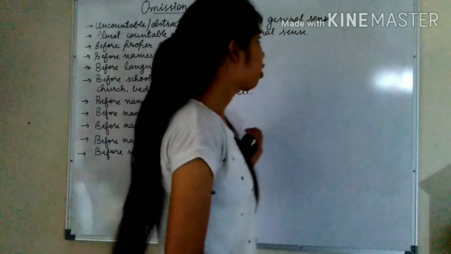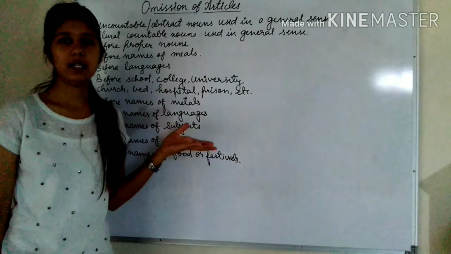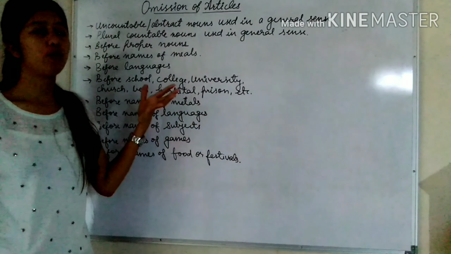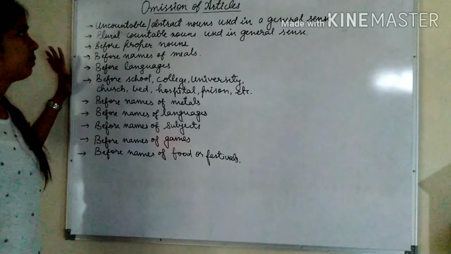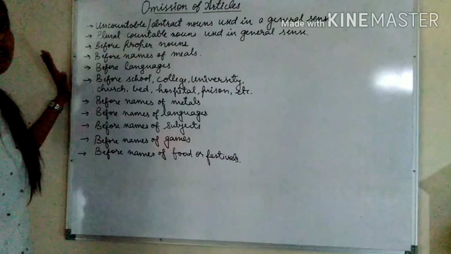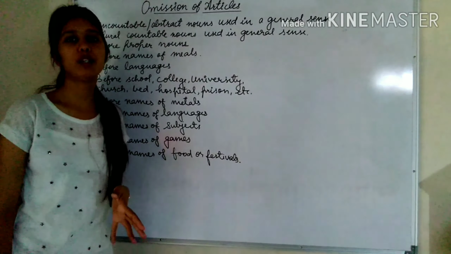So now the next topic that we are going to take is omission of articles. It means at certain places we do not use articles. So what are those places? First one is uncountable or abstract nouns used in a general sense. So whenever an uncountable noun or an abstract noun is used in a general sense, then in that case we do not use any article.